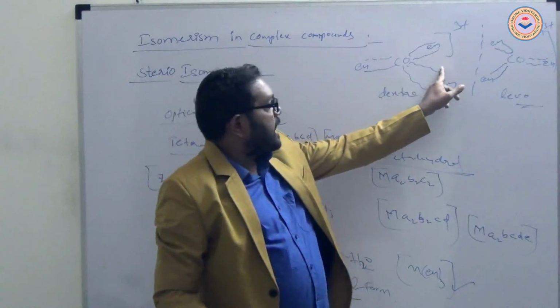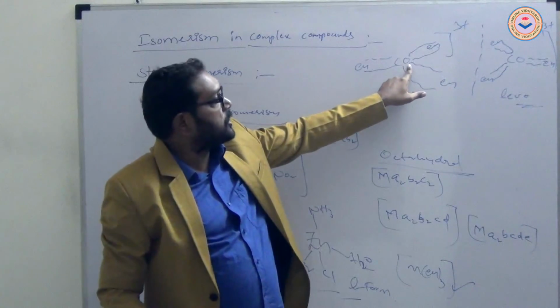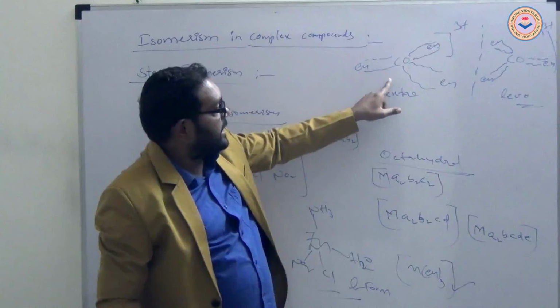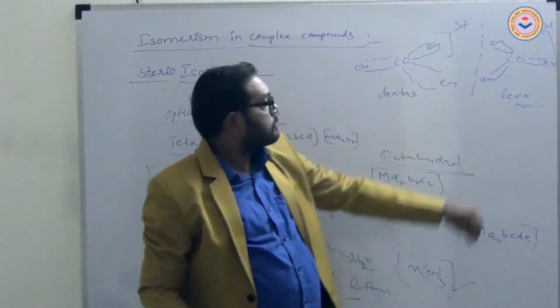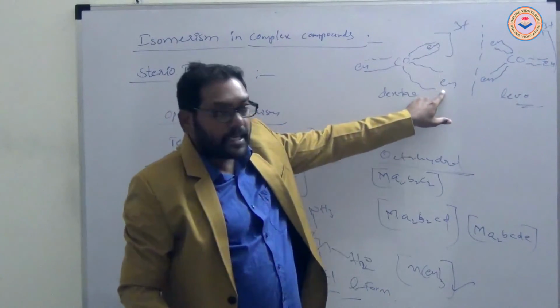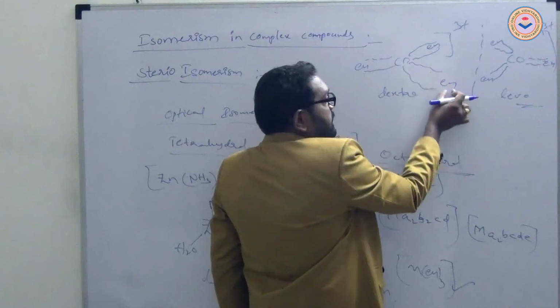And with bidentate ligands connected to the metal atom in this form, there also exist dextro and levo forms. Dextro means the two en ligands are connected to the right side, with the bottom en present on the right side.